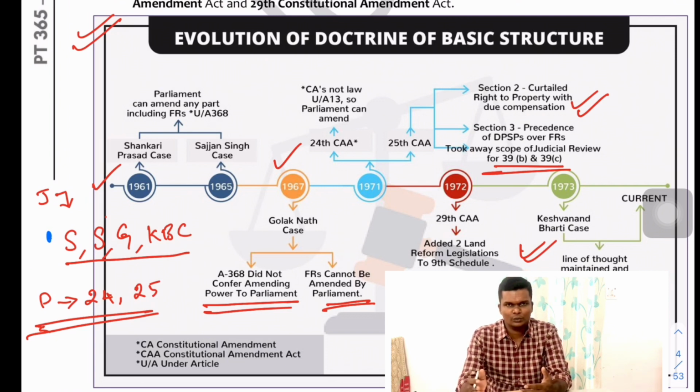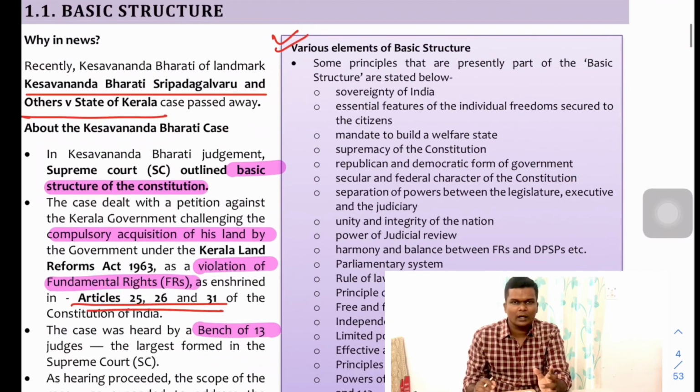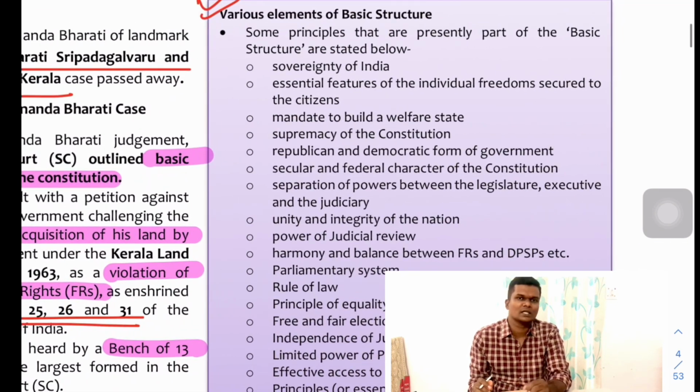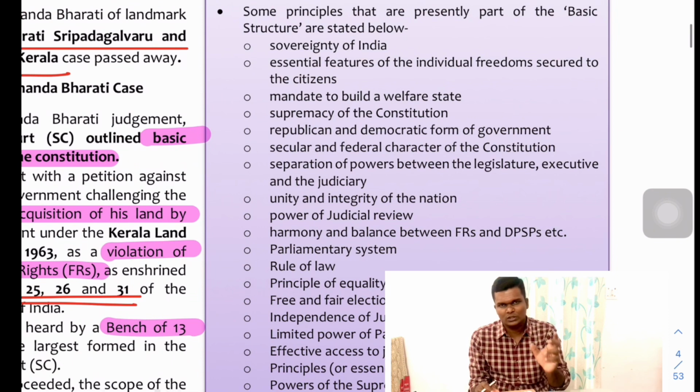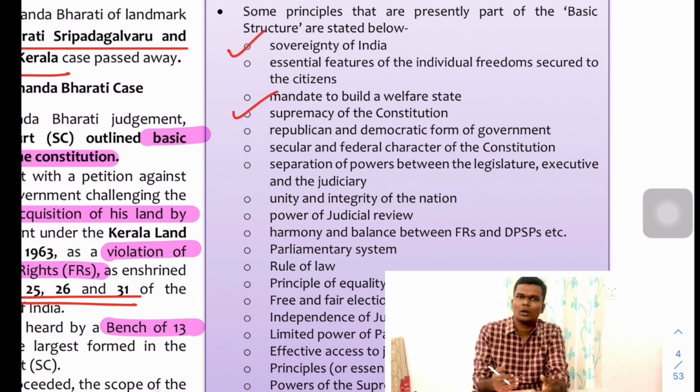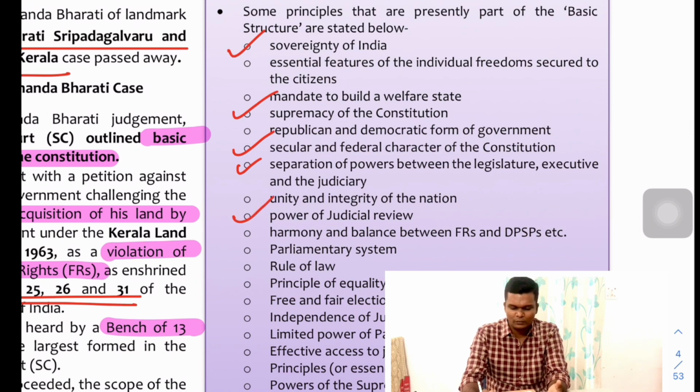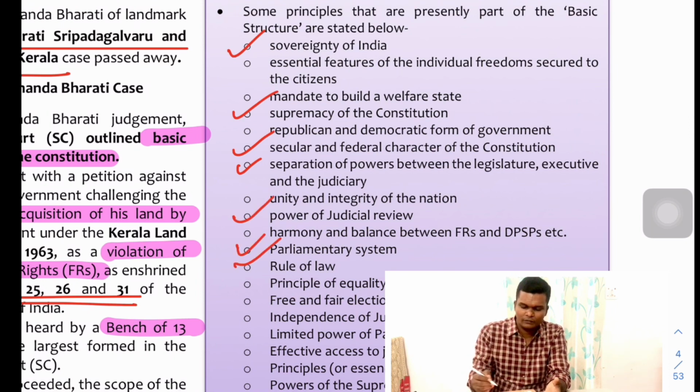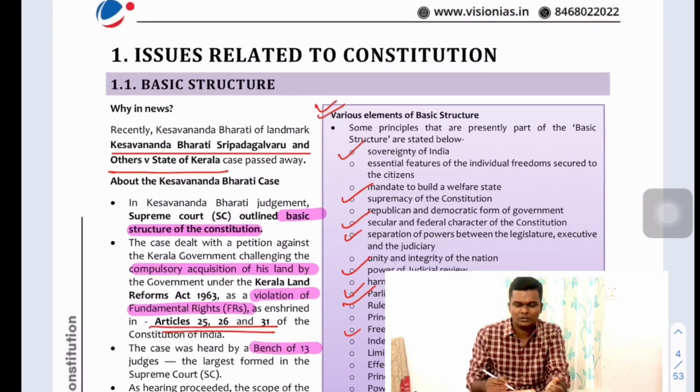Only after this comes your KBC, the Keshavananda Bharati case, in which this provision removing judicial review was repealed, and it was held that judicial review is one of the components of the basic structure doctrine. With the subsequent judgments, this concept of basic structure has been refined and different components were added. For example, if you see here: sovereignty of India, supremacy of the constitution, separation of power, secularism, power of judicial review, parliamentary system, rule of law, free and fair election, principle of equality.